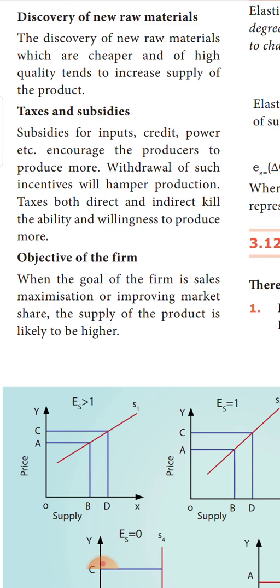Likewise, the impact of taxes, both direct tax and indirect tax, will definitely have an effect on the supply of goods and services. Four years before, in 2017, GST was introduced, an indirect tax. Because of the imposition of the goods and services tax, production was very badly hit in many sectors. Automatically, the supply also was disturbed. So the imposition of direct or indirect tax will definitely affect the supply of goods and services.